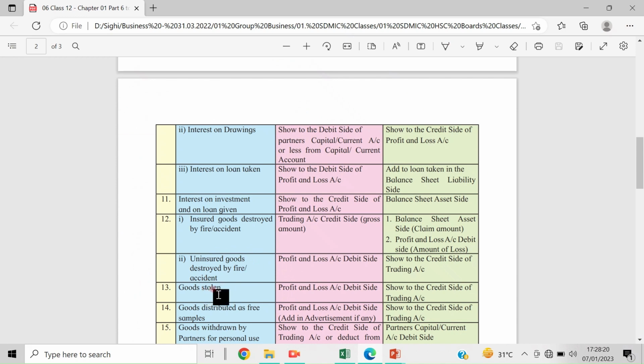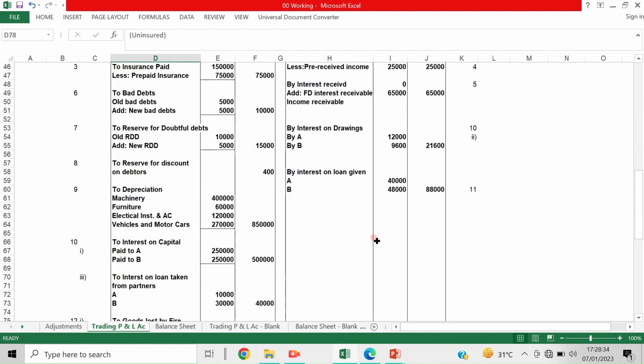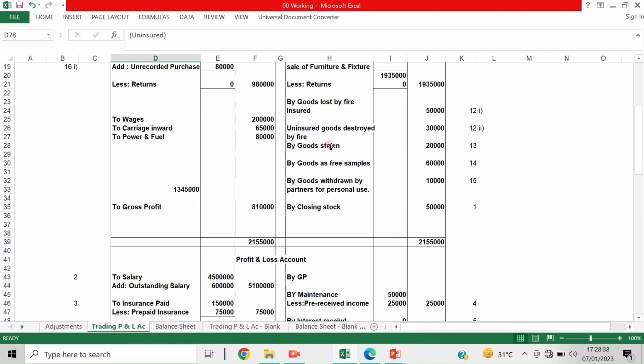Now goods stolen, the 13th point. Let us see, goods stolen worth 20,000. The same type of entry is made, credited to the trading account. The entire amount is credited because it is stolen. It is not going to come back. Unless that amount comes back, it should be written off. So goods stolen of 20,000 is credited to the trading account.